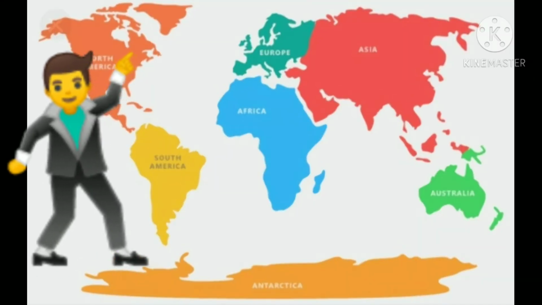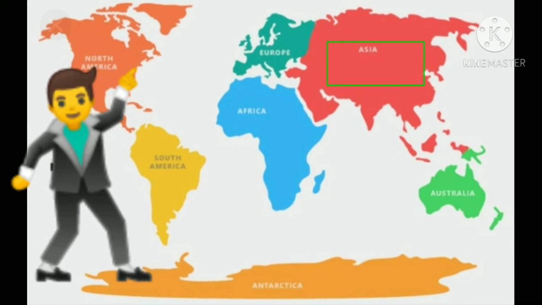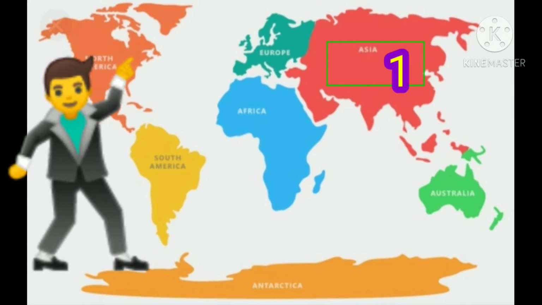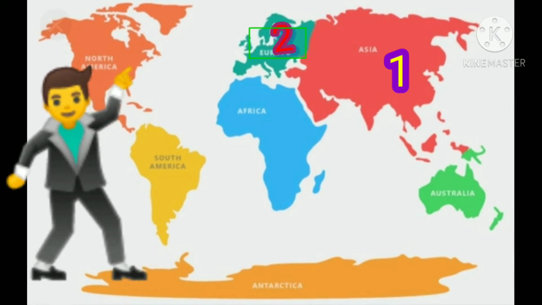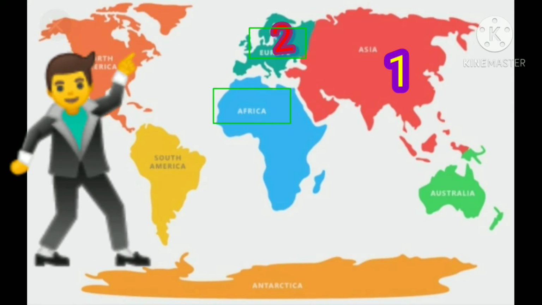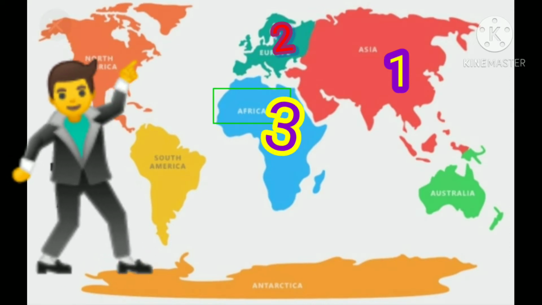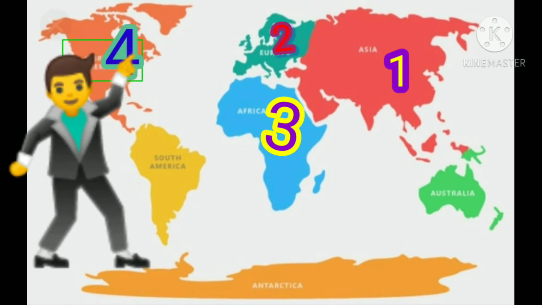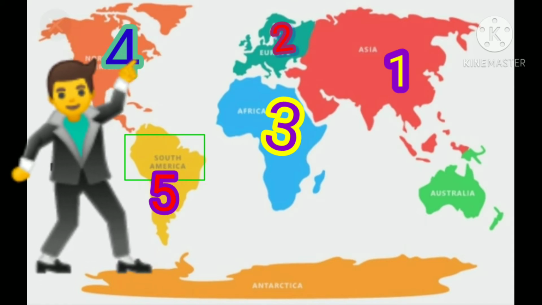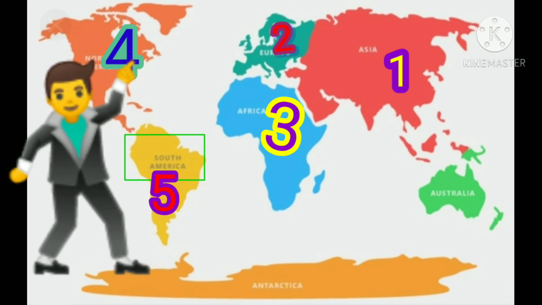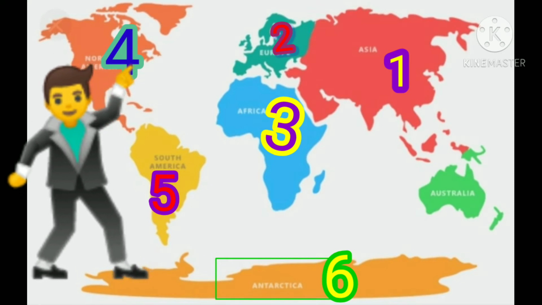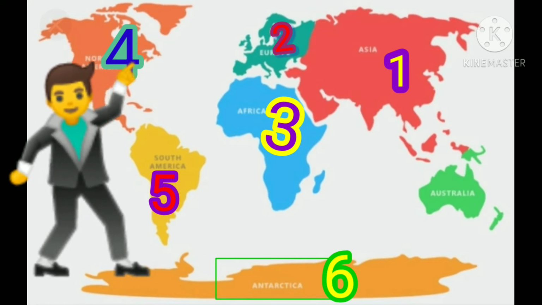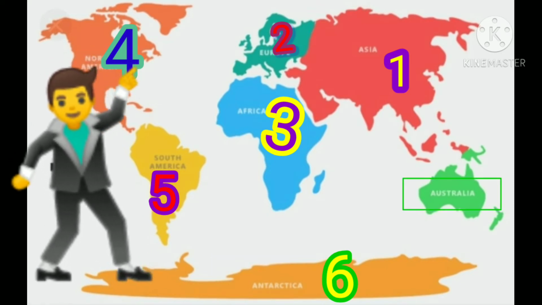Now look, there is the world map. There are 7 continents. First one is Asia. Second one is Europe. Third is Africa. Fourth is North America. Fifth one is South America. Sixth one is Antarctica. And seventh one is Australia.